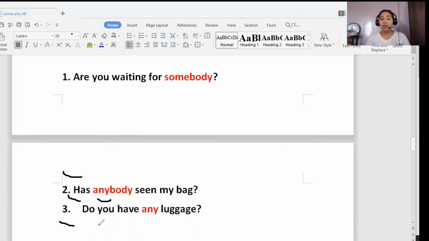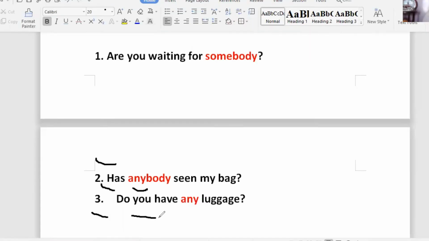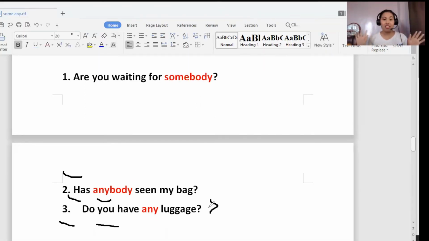Okay, next one. Do you have any luggage? On the third example, it says, do you have any luggage? This means that you don't have any idea if the person has or doesn't have luggage. So again, once we don't have any idea about someone or something, we use any, anybody, anything, or anyone in asking a question. Meaning you don't have any idea at all.